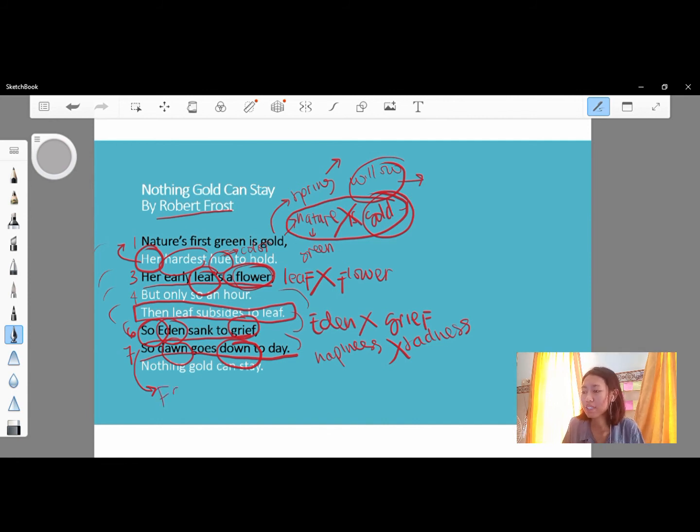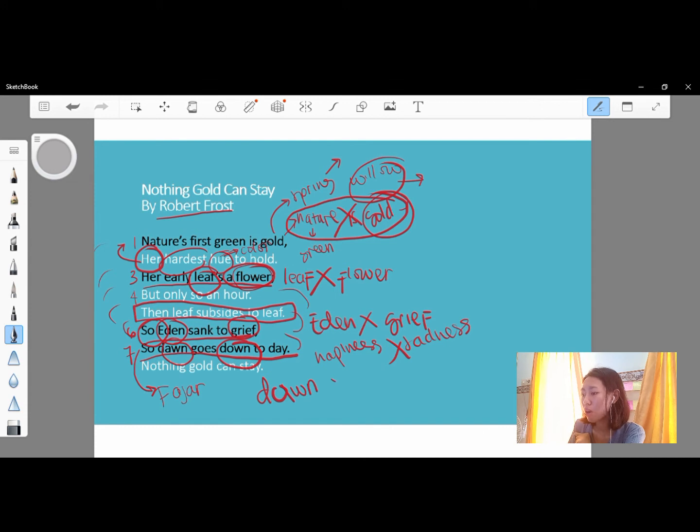The meaning is just the same. Fajar in Bahasa means dawn. So dawn goes down to day.